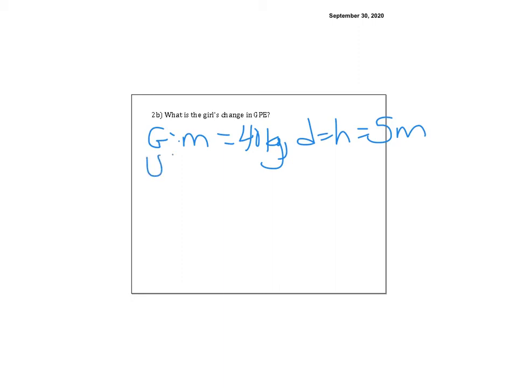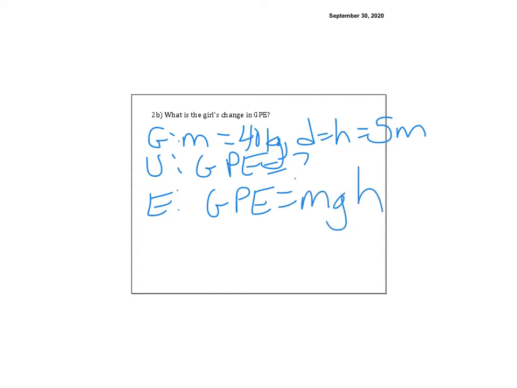What is the girl's change in GPE? Okay, so we got to go back and look on your paper. So the mass didn't change. Her mass is still the same. It's still 40 kilograms. And remember, we have the D, or the H, is equal to 5 meters. And our unknown this time is GPE. And I can do GPE is equal to mgh.